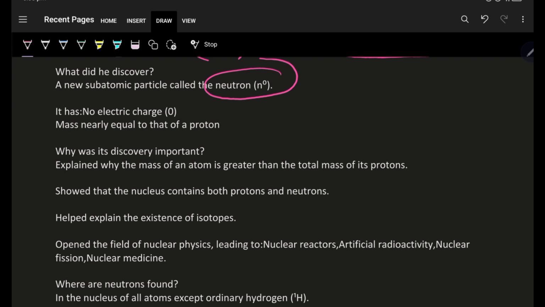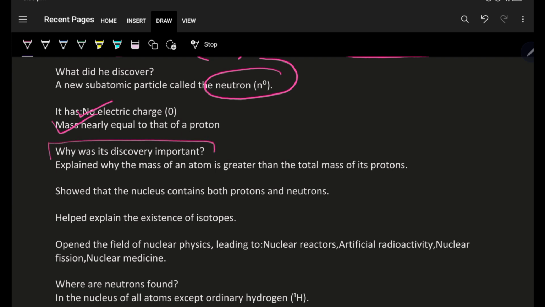These are the two important findings. One is that the neutron doesn't have any charge, and the mass of a neutron is almost equal to the mass of a proton. Now, why was this discovery of the neutron important?